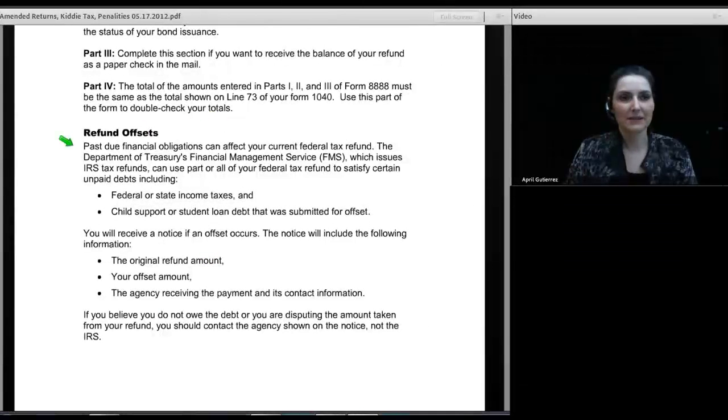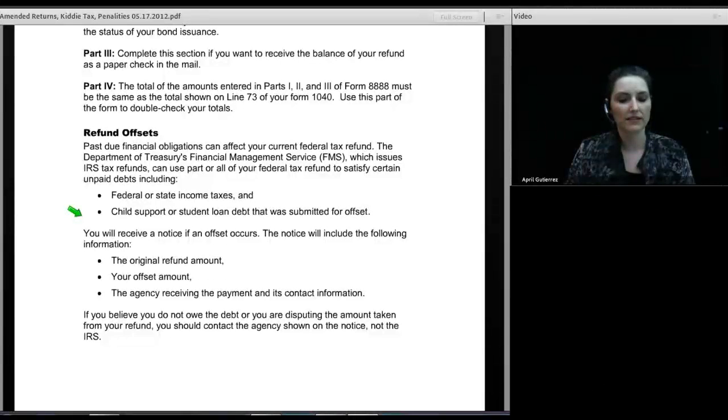Now, I did say it is possible a client did not receive the refund even though direct deposit was set up perfectly in the computer. And that happens sometimes when there is a refund offset. A refund offset occurs when the taxpayer owes money either to the IRS for back taxes or because of a debt that is collected upon by the Treasury Financial Management Service, or FMS. The types of things that FMS collects on include child support and student loan debt.